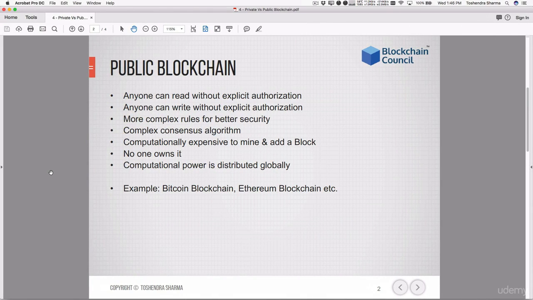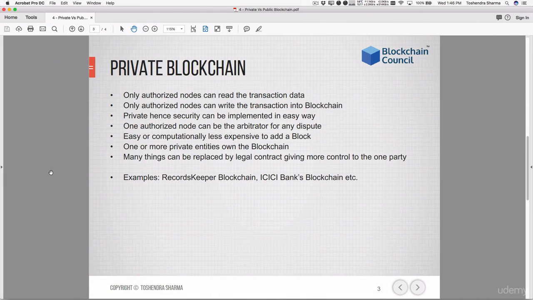Now let's jump to private blockchain. Private blockchains are where you need explicit authorization from the nodes to write or read information, or a transaction, into the blockchain or from the blockchain. Since this is private, security can be implemented in a very easy way by making someone responsible for it. Since there can be a centralized authority, there can be a trusted third party who is maintaining and making sure that the blockchain is safe.